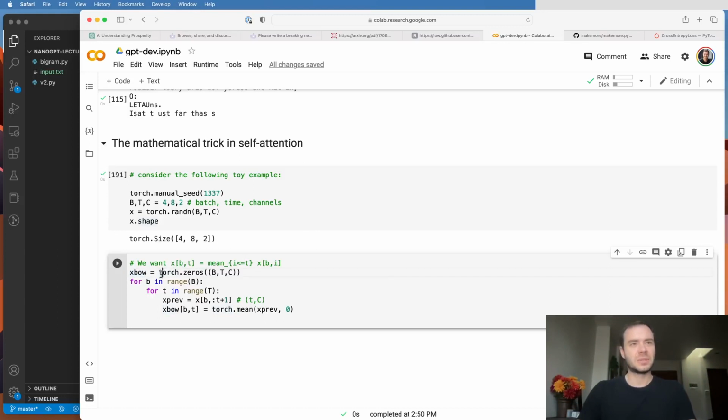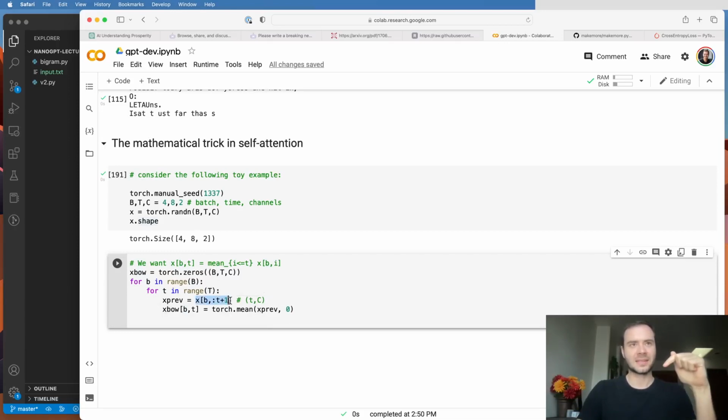In the beginning, it's initialized at 0, and then I'm doing a for loop here, so we're not being efficient yet. That's coming. But for now, we're iterating over all the batch dimensions independently, iterating over time, and then taking the previous tokens at this batch dimension, everything up to and including the t-th token. Okay?